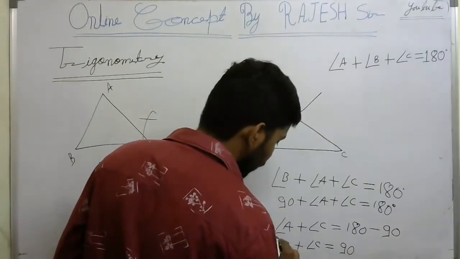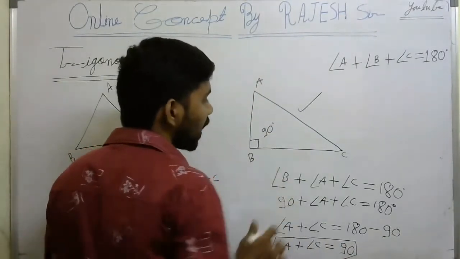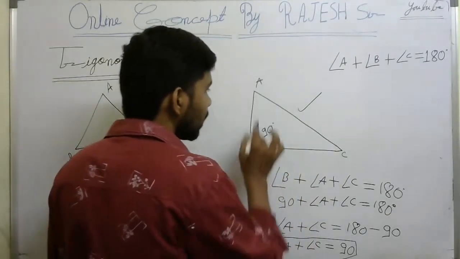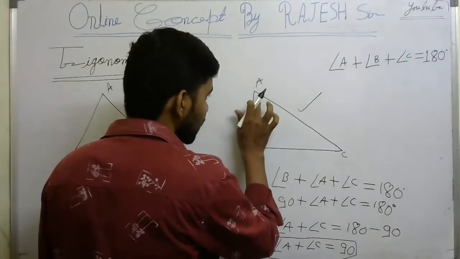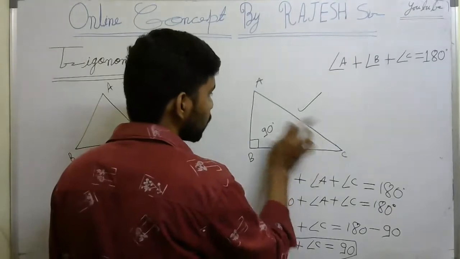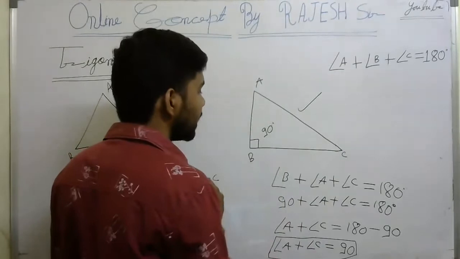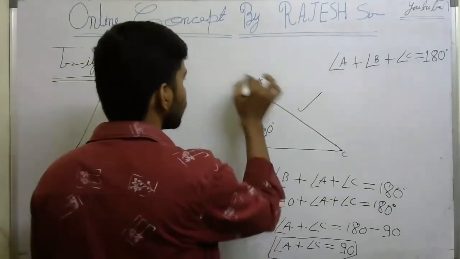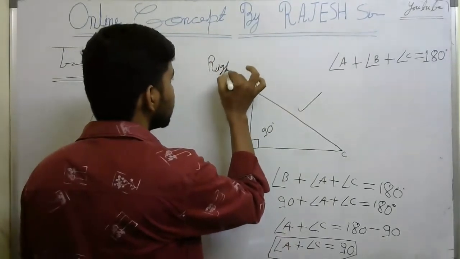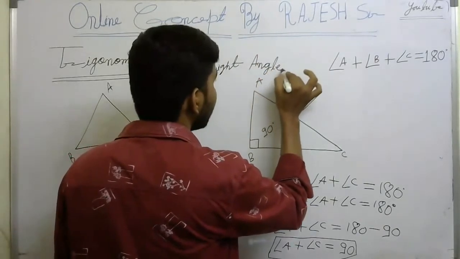So you find that in a right angle triangle, the sum of the other two angles must be 90 degrees. It may be 30 degrees and 60 degrees, or maybe 45 and 45, but the sum of these two angles must be 90 degrees, because one angle is already 90 degrees, meaning one angle is already a right angle. So this type of triangle is named a right angle triangle.